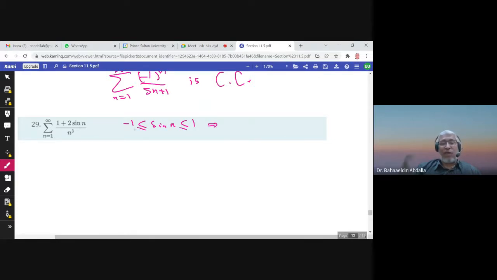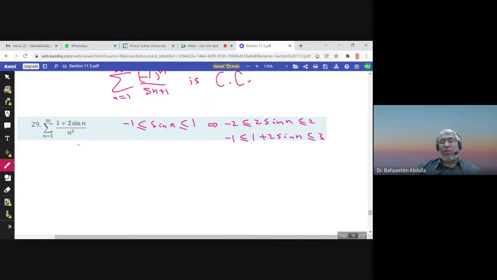But I have 2 sine n, and I have 1 now. So if I add 1, this numerator 1 plus 2 sine n is a number between -1 and 3.